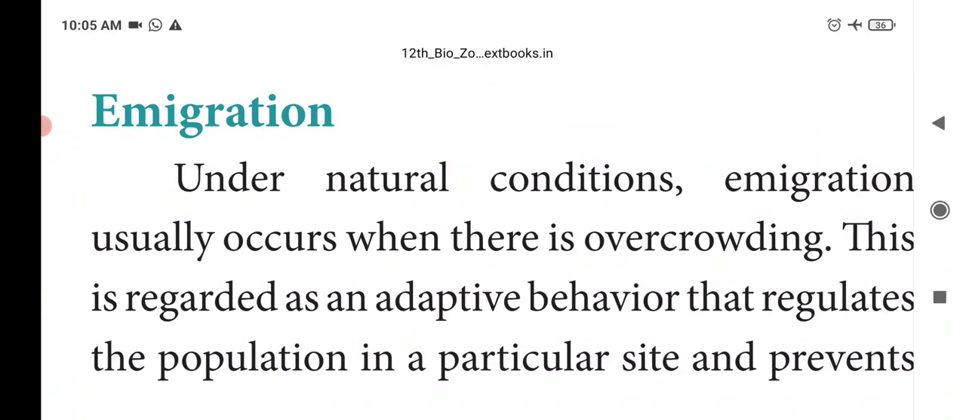So now we'll see about emigration. So what does emigration mean? Under natural conditions, emigration usually occurs when there is overcrowding. So when there is overcrowding in a population, some organisms move from that population to another place. This is called emigration. This is regarded as an adaptive behavior that regulates the population in a particular site and prevents over-exploitation of the habitat. Further, it leads to occupation of new areas elsewhere. So when the population density is more, automatically some organisms move from that particular population to some other areas. This is called emigration.